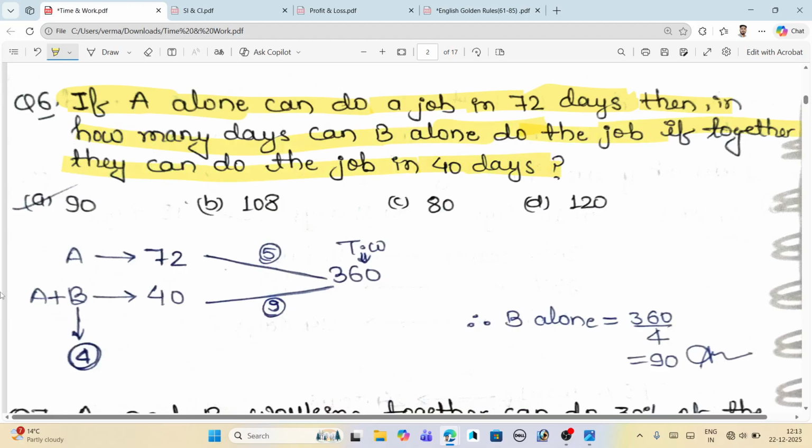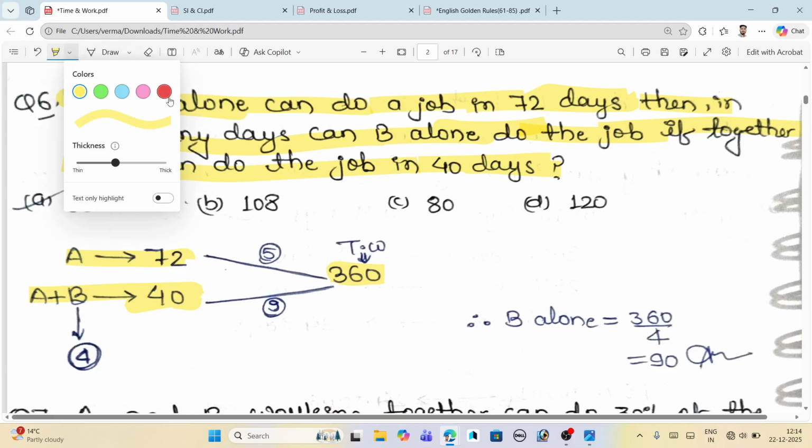What is given in the question? It is given that A does the work in 72 days, and A and B together do the work in 40 days. We have only this. So the next thing we calculate is the LCM of 72 and 40. You have to calculate it manually, by pen and paper. The LCM of this is 360, and this is the total work. Now when you divide 360 by 72, you will get the efficiency as 5.